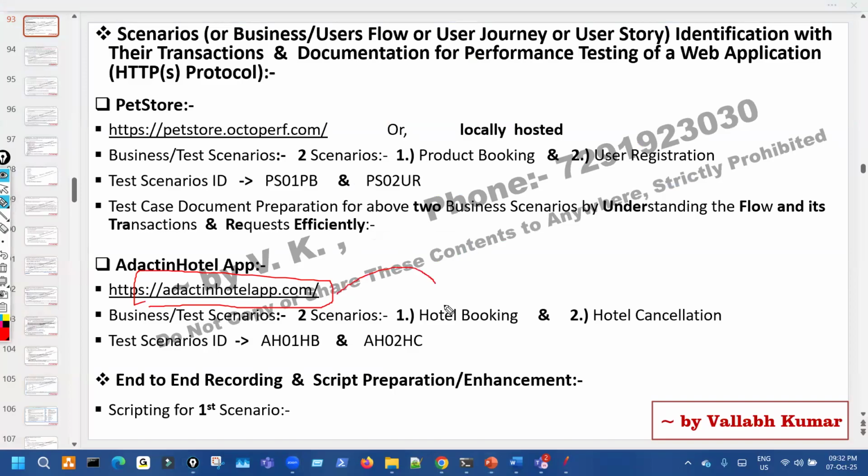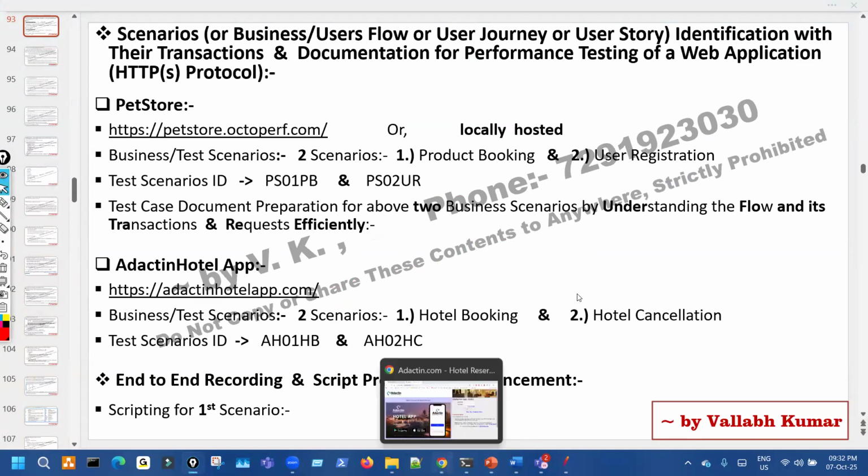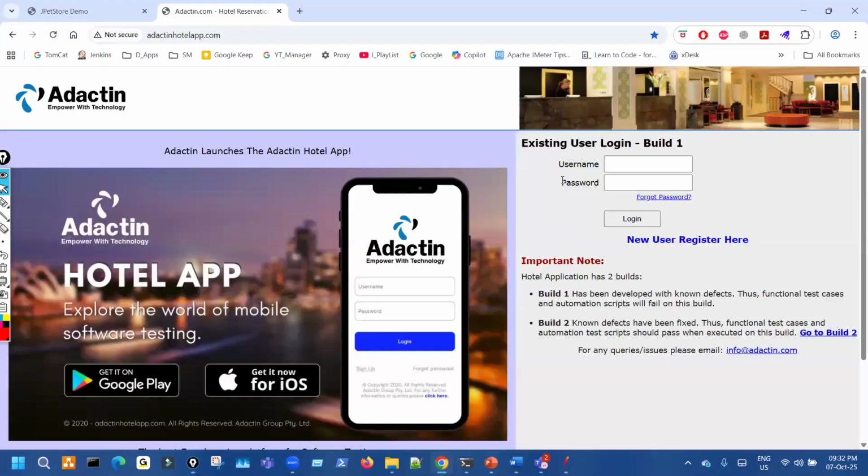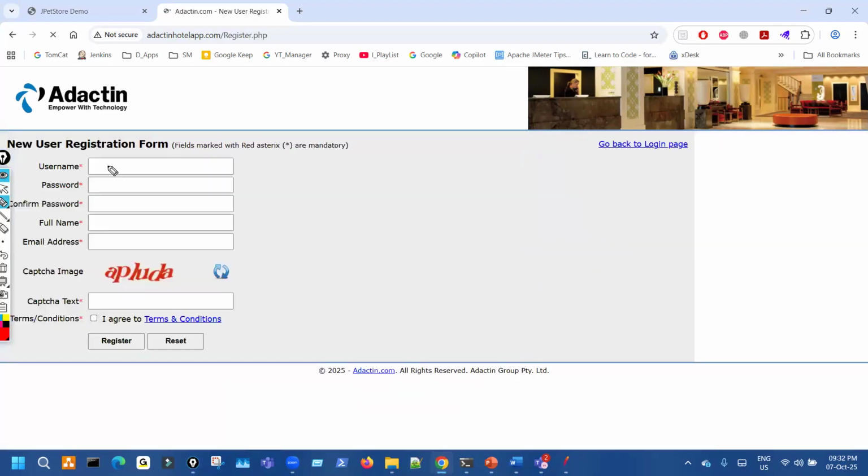There will be two transactions: one is hotel booking and the other is cancellation. First we have to register ourselves. Please go to new register here, click on this, and fill in some username, some password, and confirm it. Give some name and email ID.